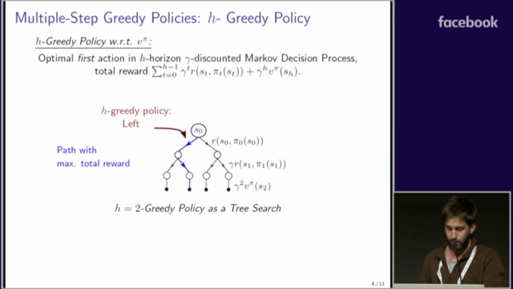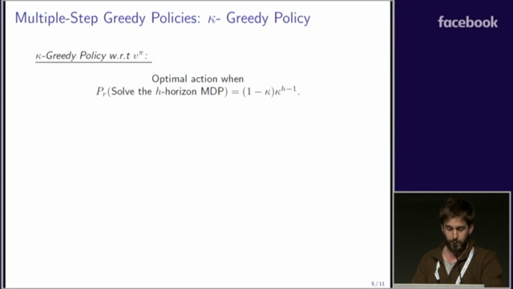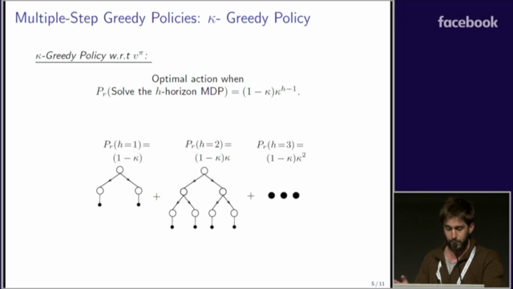Here it's simply left. The kappa-greedy policy with respect to V-pi is defined by being optimal with respect to all the possible tree depths that we saw earlier, such that they are weighted with some kappa averaging. So it can be understood as being optimal with respect to this painting here.